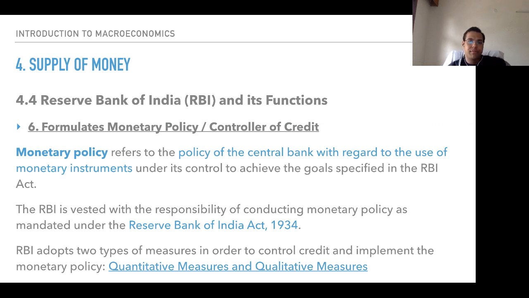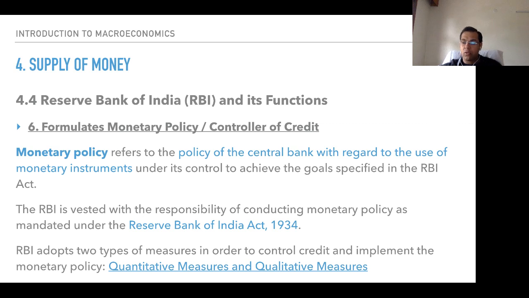Monetary policy refers to the policy of the central bank with regard to the use of monetary policy instruments under its control to achieve the goals specified in the Reserve Bank of India Act. So when we say that the goals have been specified in the Reserve Bank of India Act, what is it that we are talking about?